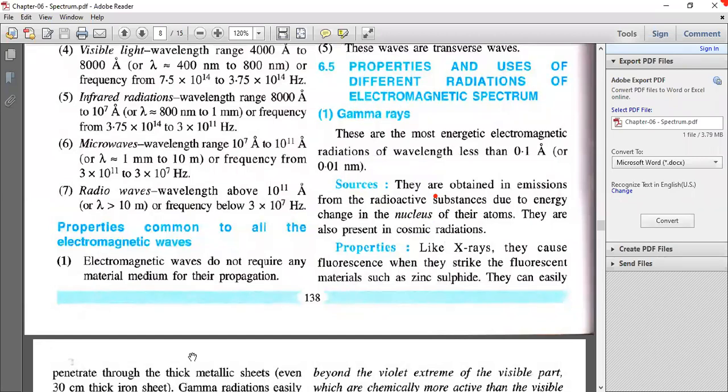Okay, so they are at the top of the spectrum because the energy of gamma rays is very high, and the wavelength is least. So they have the highest energy and they can penetrate more. They can even pass through a 30 centimeter thick iron sheet, and they are used in the treatment of cancer. Okay, and the range of gamma rays is 0.01 angstrom to 0.